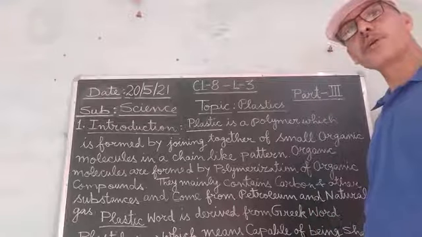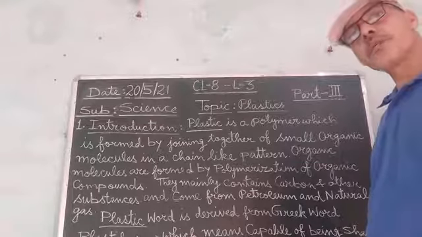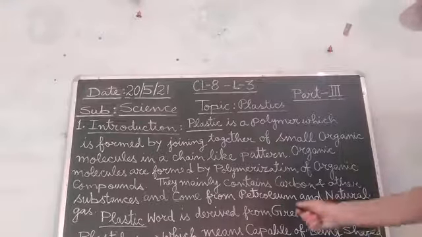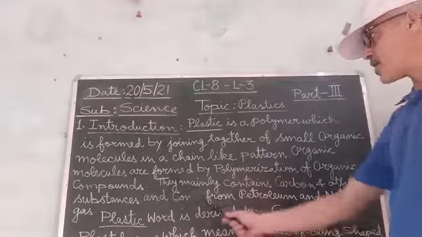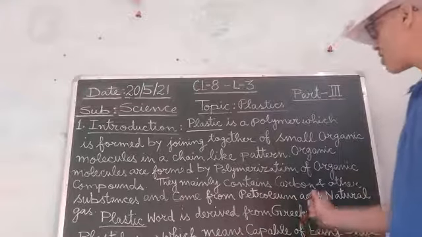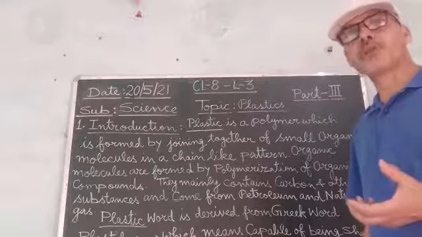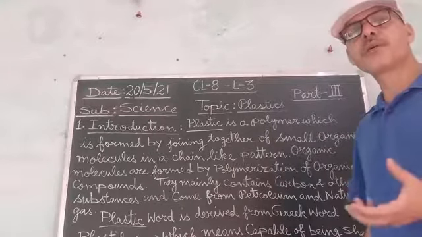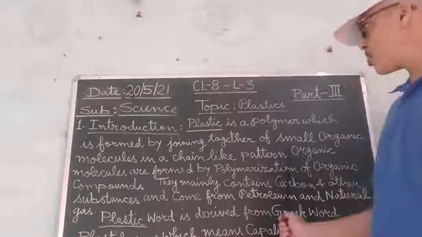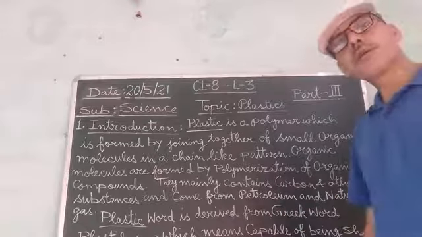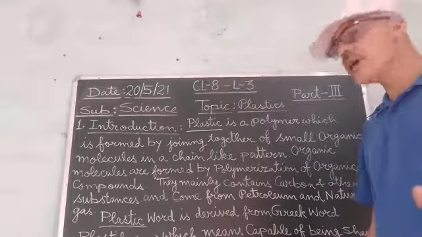Then the second important thing about this organic molecule, which is said to be the building block for making plastic, is that they are formed as a result of the polymerization of organic compounds. These organic molecules mainly consist of carbon along with other substances.